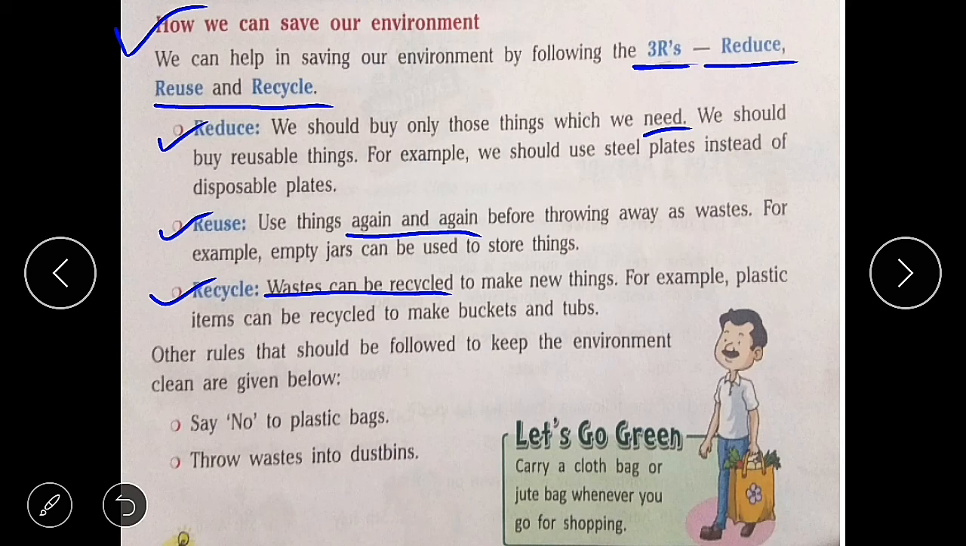Other rules that should be followed to keep the environment clean are: we should say no to plastic bags and throw waste into waste bins. Whenever you go for shopping, carry a cloth bag or jute bag.